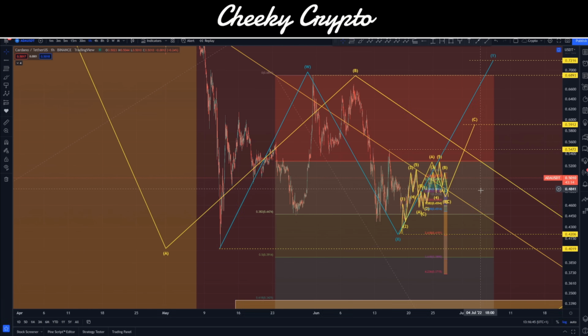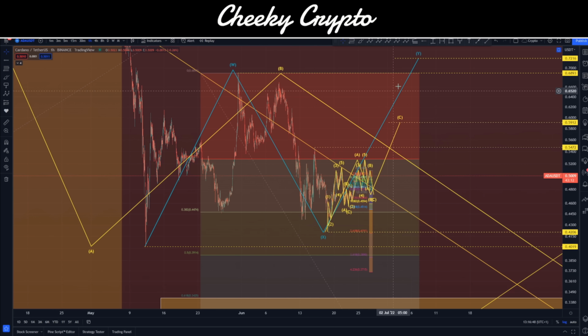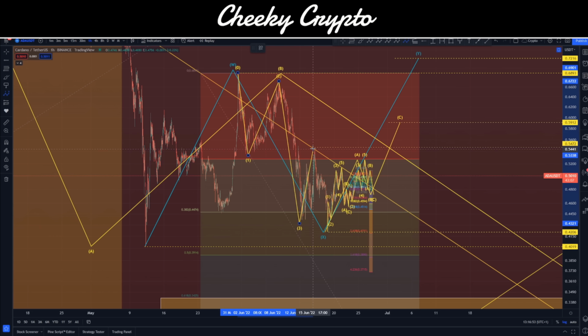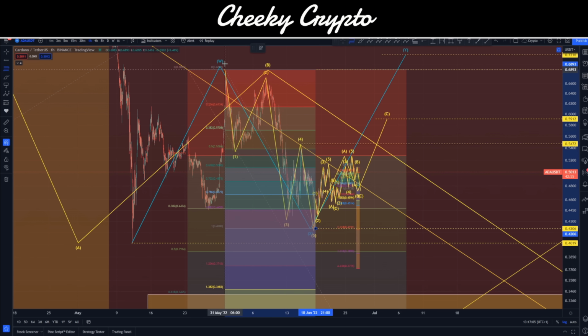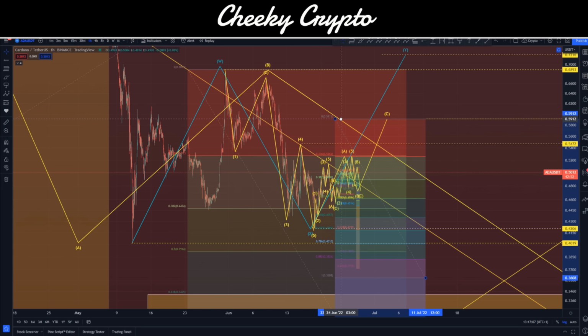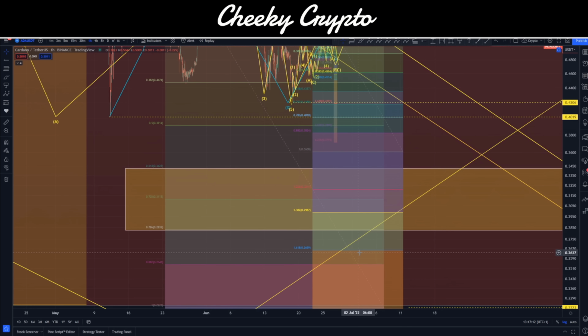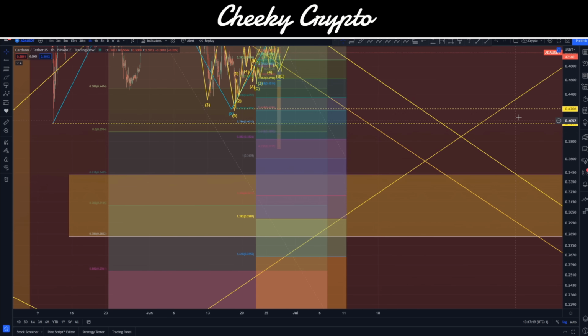And that correction could then actually be our 3-wave correction move on a slightly larger scale. So as I said, right, we don't want this to be a leading diagonal, but if it is, and we start to see this play out like that, that's a 5-wave move. This is a 3-wave move up here. And if I once again take the measurement of that low, find it down here, let's grab that, and that high point up here, move that over to our point here, which is about 59.12, then we are looking at about 26.59 cent. Actually, it's really anywhere within this kind of range of interest anyway for a significant bounce.